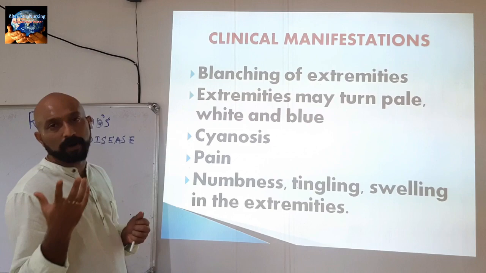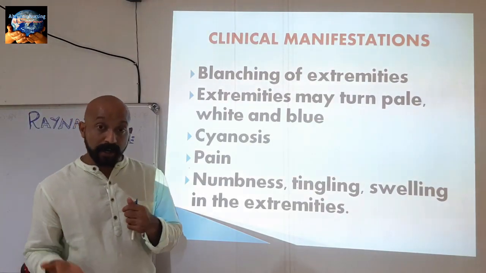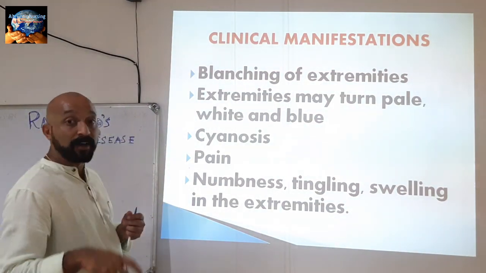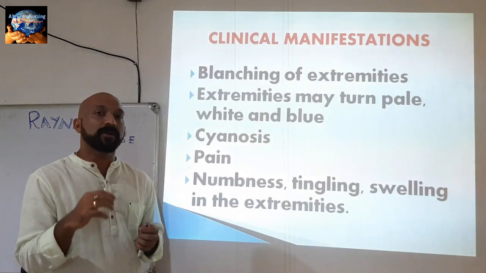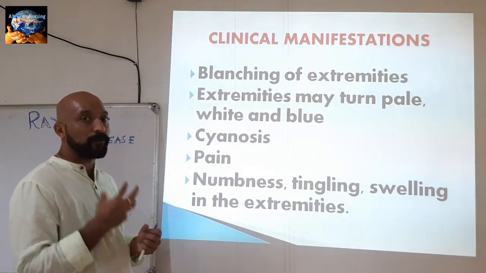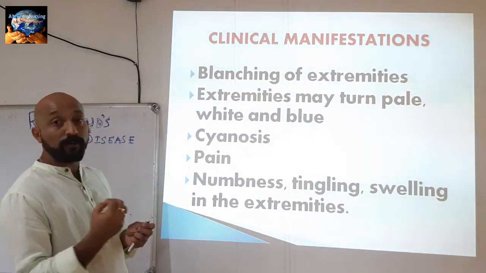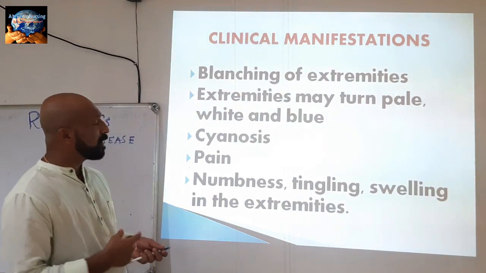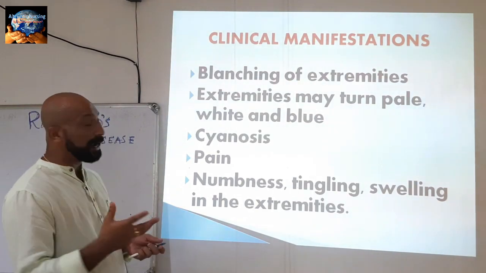Okay, affected. It can occur in the hands or in the legs, or mainly in the fingers, toes, lips, and earlobes. These are the main areas of Raynaud's disease. So, blanching of extremities.